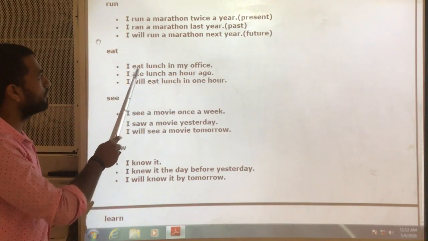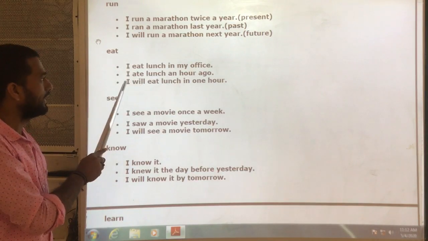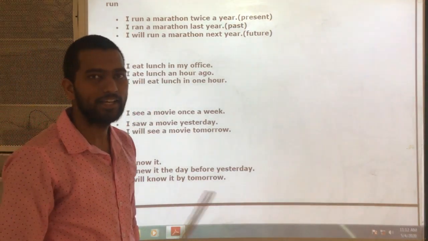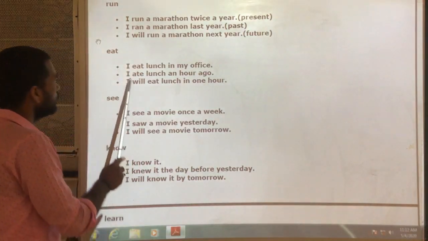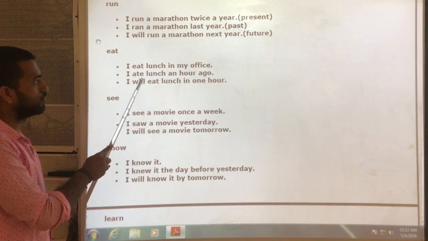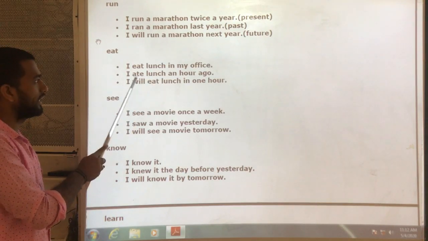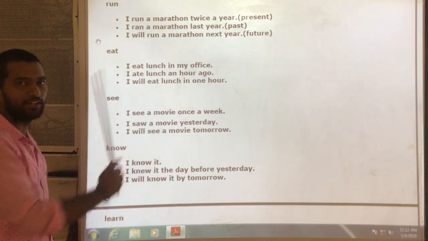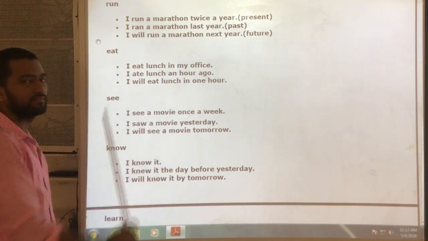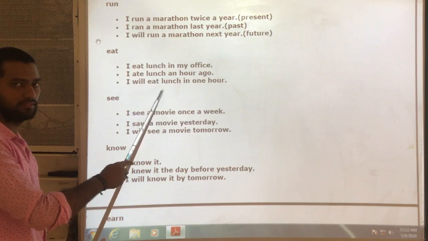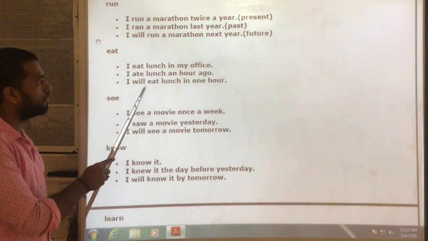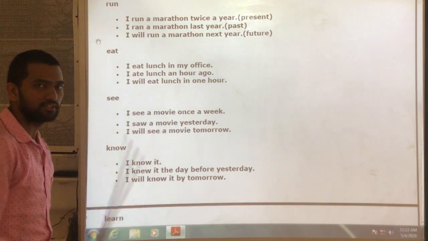And what is the second form of eat? Ate. I ate lunch an hour ago. It means it is over. It has already happened in the past. So I use simple past: subject plus V2 plus object. I ate lunch an hour ago. Next, I will eat lunch in 1 hour. It means it has not happened. It is going to happen in future. So that is why will or shall plus V1, in 1 hour.